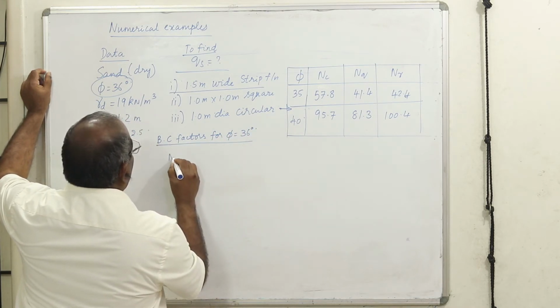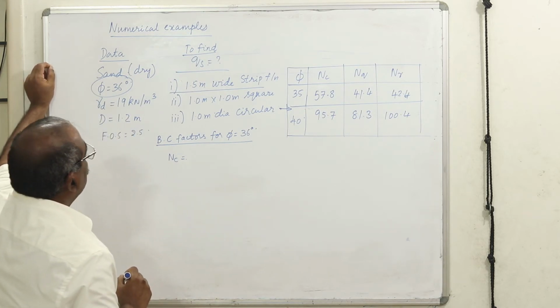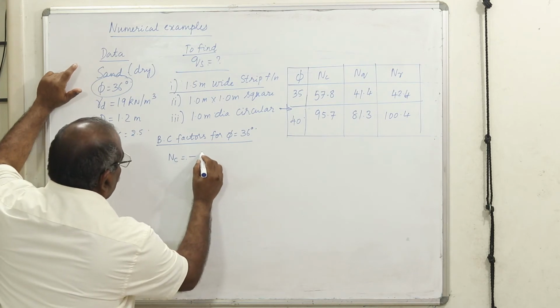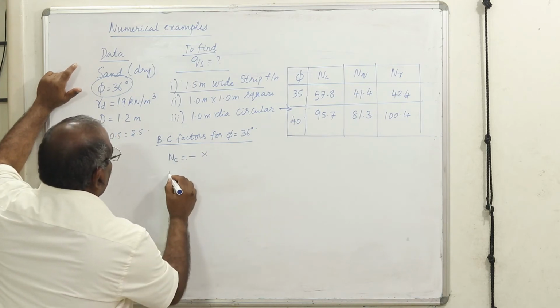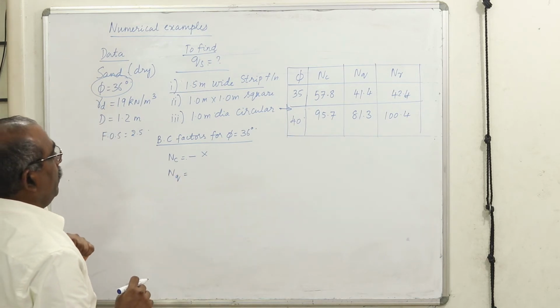Now, what is NC? Is it required to evaluate NC? Because it is a sandy soil, this term gets eliminated, therefore it is not needed. Now, what is the value of NQ? You should be very judicious, don't waste your time.